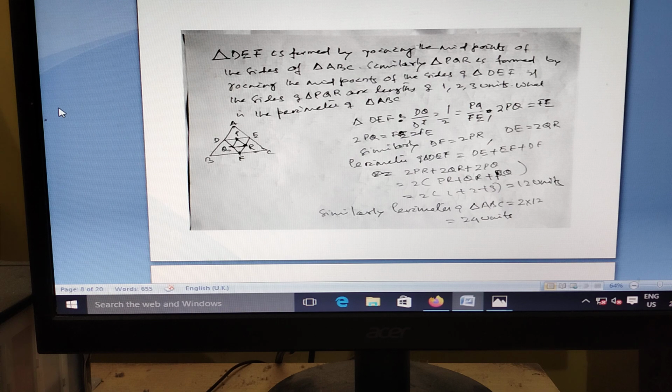Here this is a critical question. You should know it: dq by df. If you know it, dq by df is equal to pq by fe, because pq is equal to fe. If you know this thing, then you can easily answer. Here also I have given the formula at the end of the chapters. This is based on a formula, but you should know the geometrical calculation. dq by df is equal to qr by d. If you know this thing, you can do it.